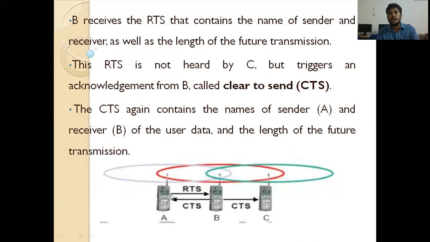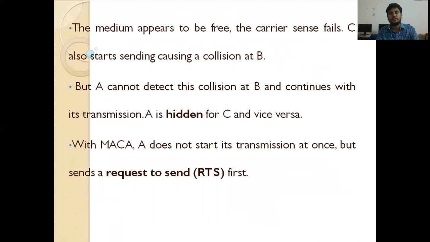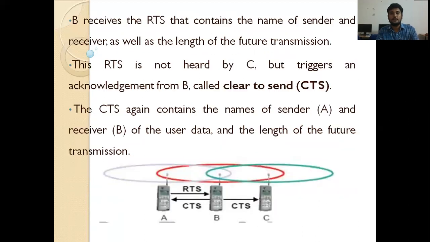sends an RTS frame, that is a request to send frame, before transmitting data. It is accepted by B, and B sends CTS, clear to send, then A sends the data packet. Again C sends an RTS frame. Whenever B sends the CTS frame, then only C sends data to B. So here B knows how much time is needed for A and how much data is transmitted from A to B. So B sends the CTS after the time period needed by A.